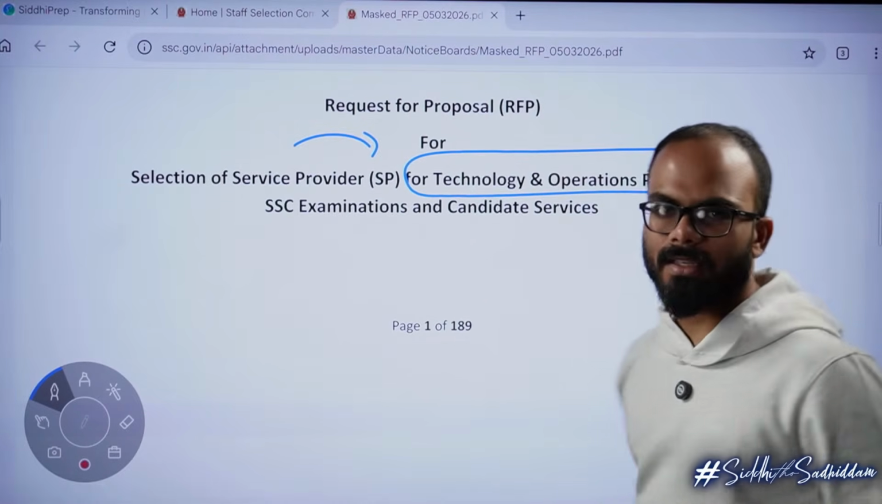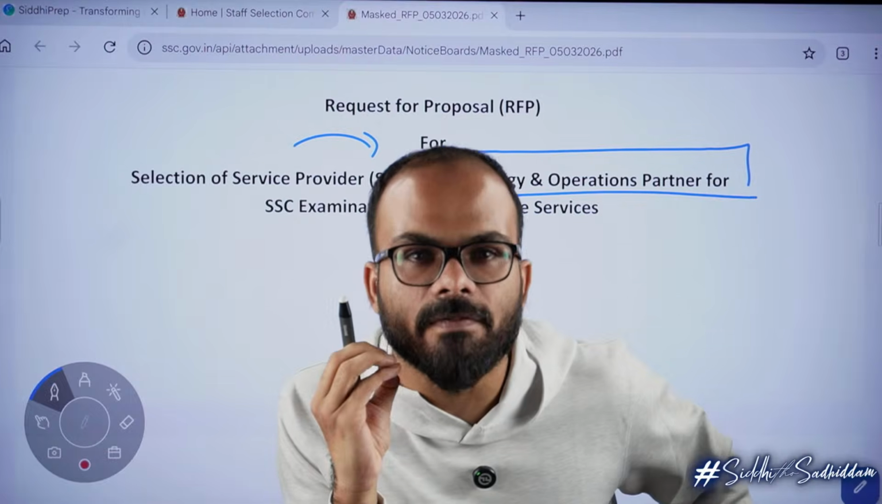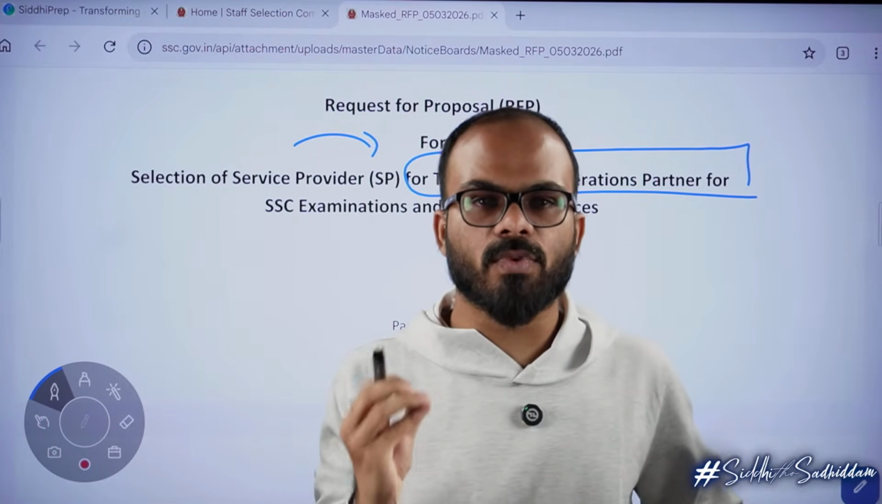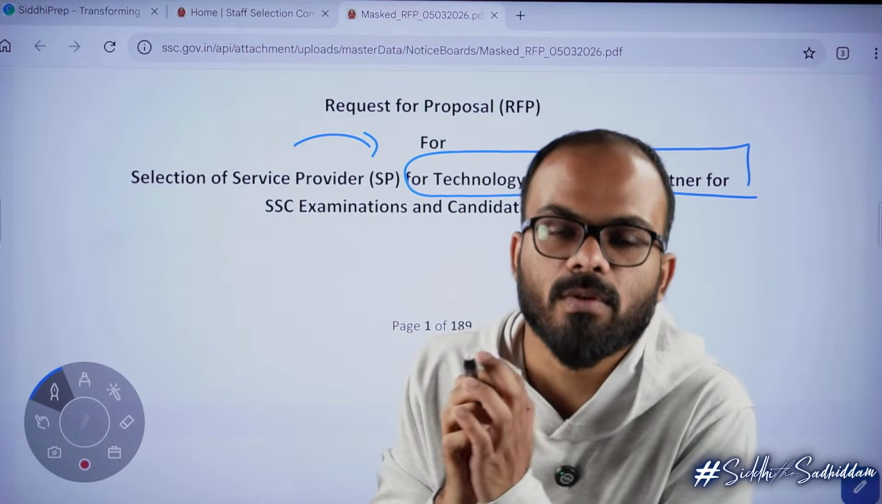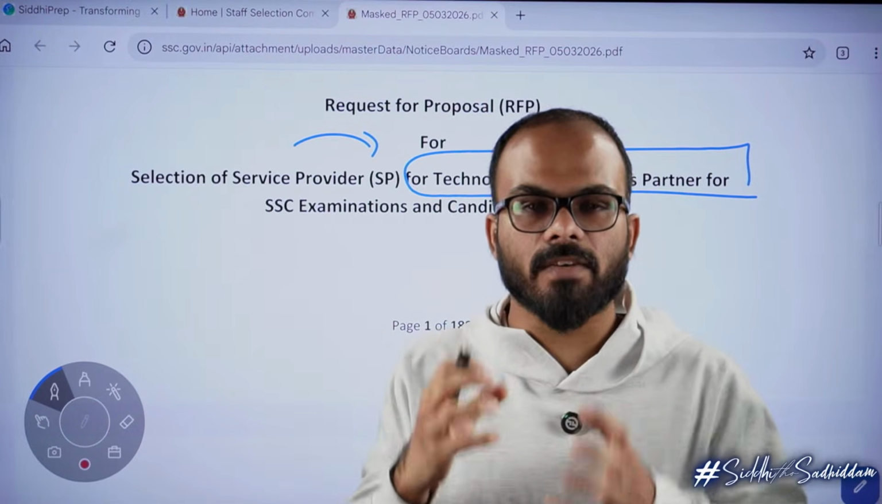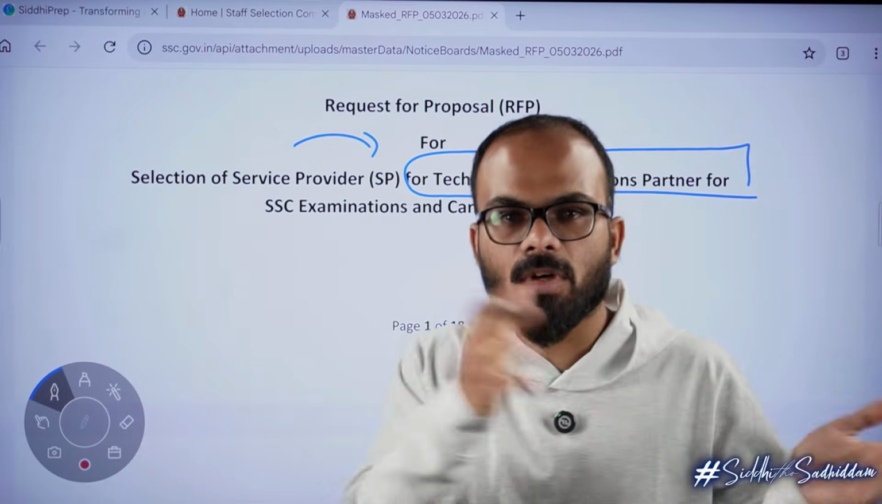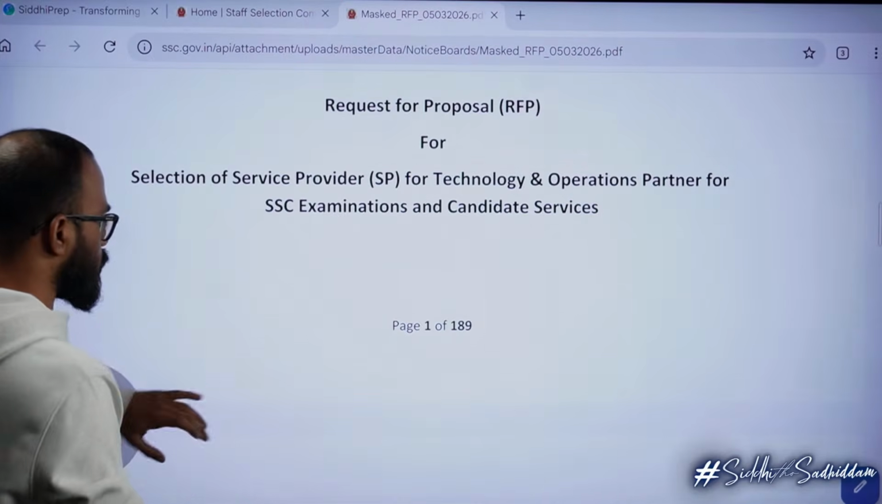operations partner. This means they are looking for someone who will provide new infrastructure. Educity was providing infrastructure. Now they are looking for a partner who will give them labs. Who will give them labs? Who will give them infrastructure? Who will ensure a foolproof system to stop the remote access that happened in MTS 2025. This is the document. Let us go through the document.